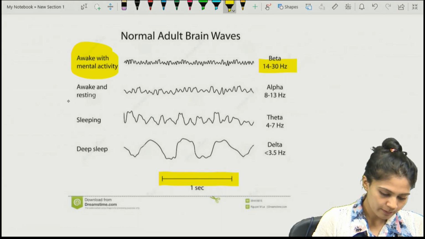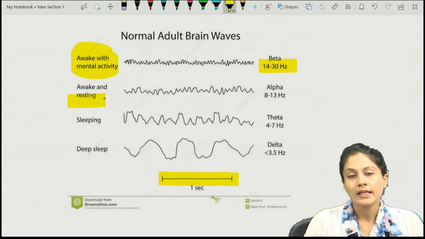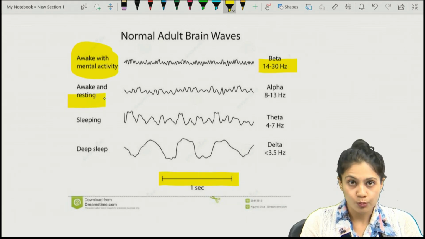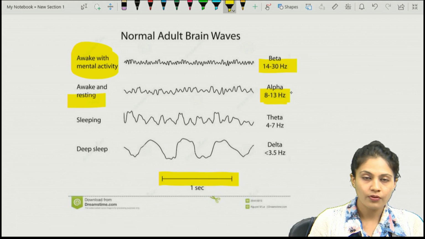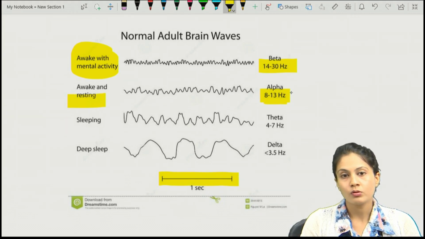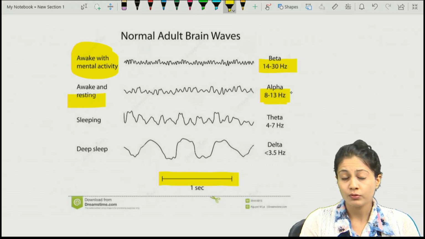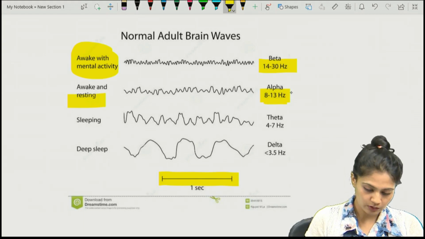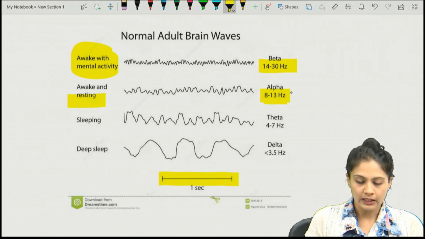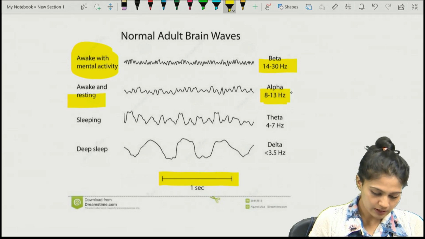What about awake but resting? Remember, in alpha wave the eye should be closed. So over here in 1 second, 8 to 13 waves are seen, and that is nothing but the alpha wave. What about sleep?